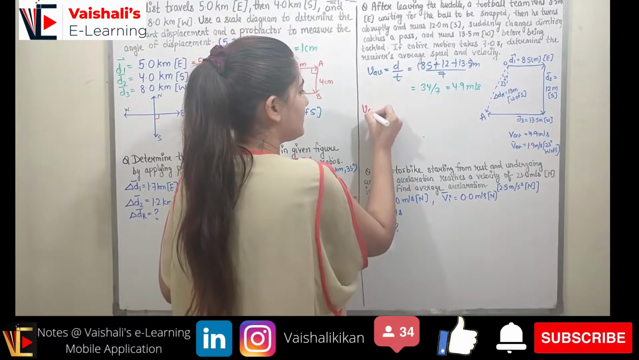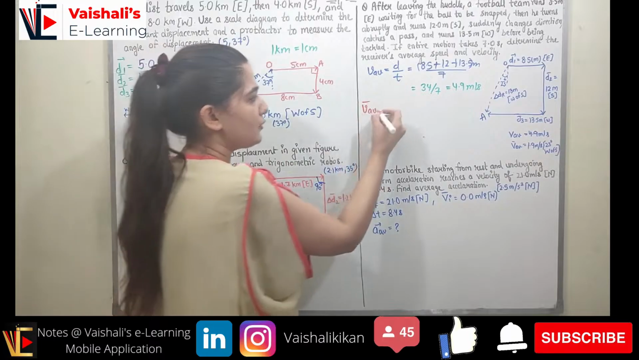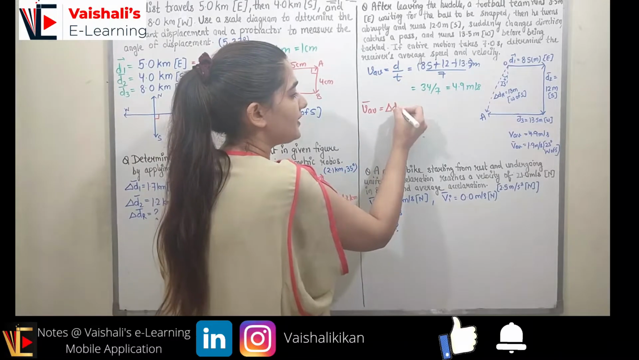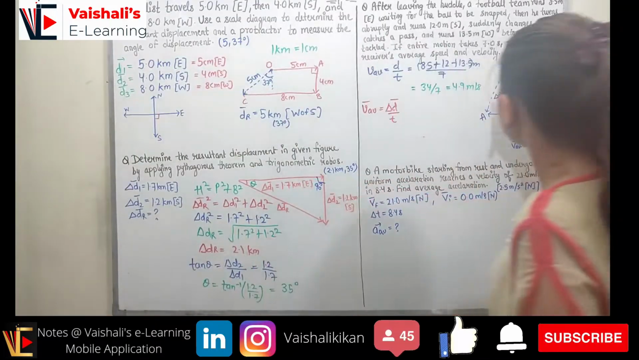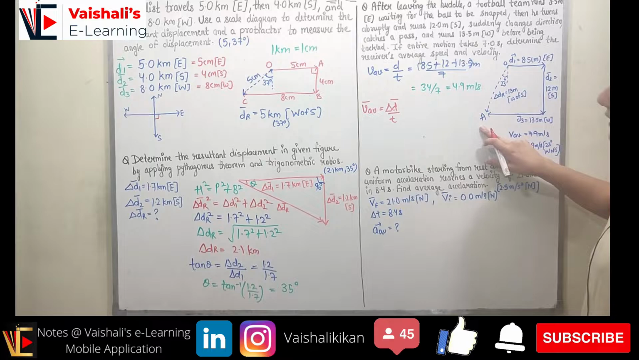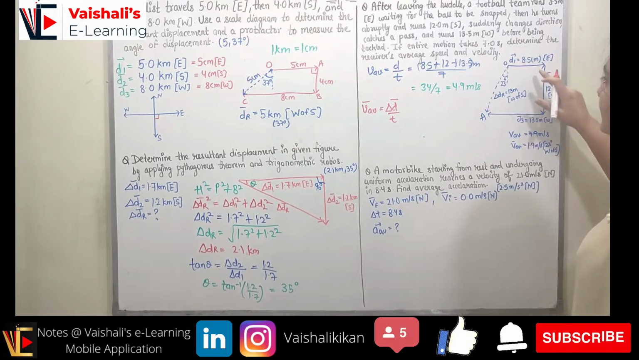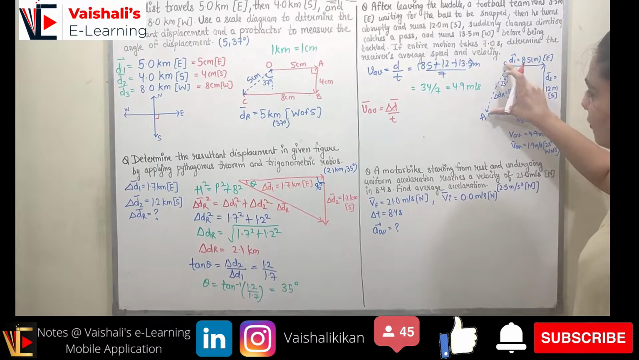Now coming to the average velocity. So average velocity is represented with a vector sign over it. It is equal to the displacement over the total time. So what is the displacement? Displacement can be taken from 0 to the final point A. So now you can make a scale diagram, and again you can find out what is the displacement OA.